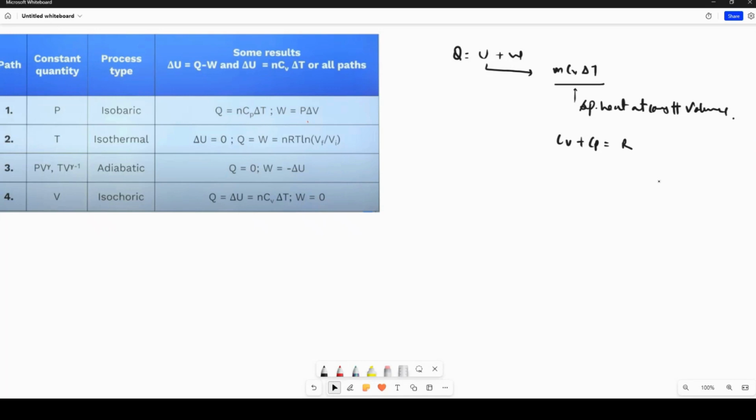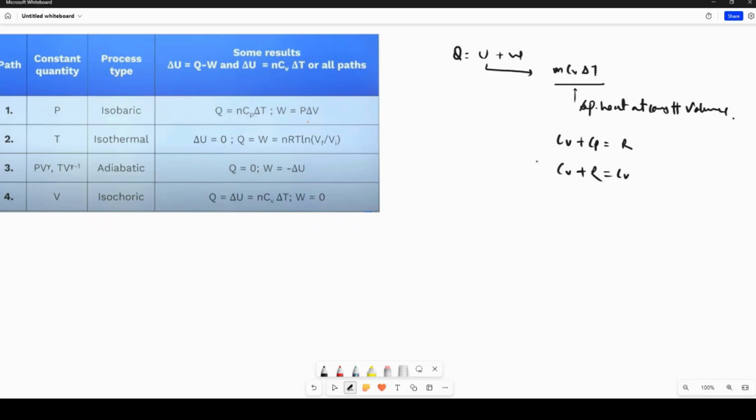CV plus R is equal to CP. CP value is more.